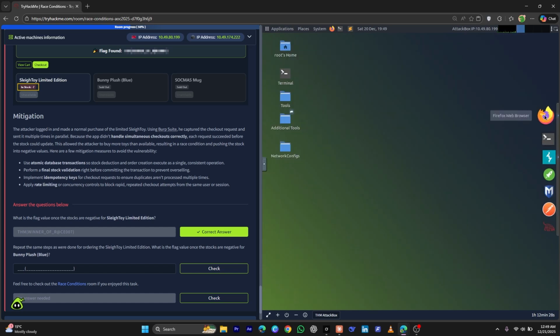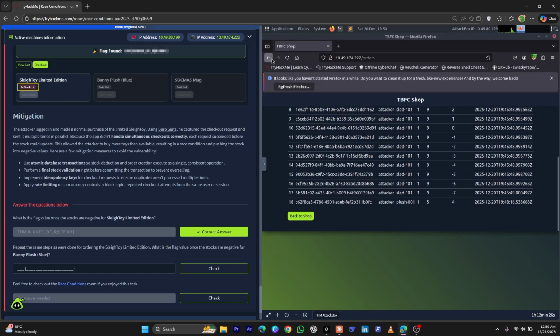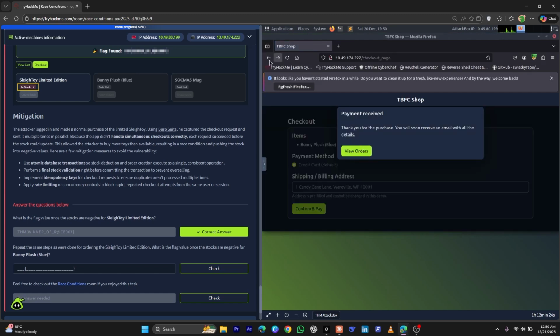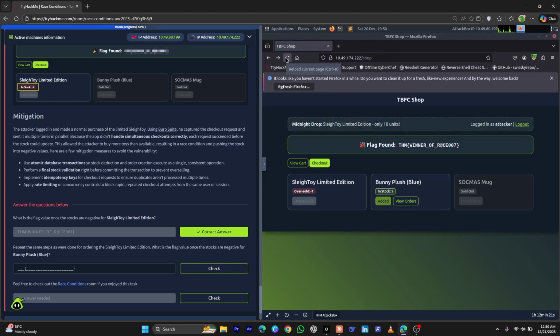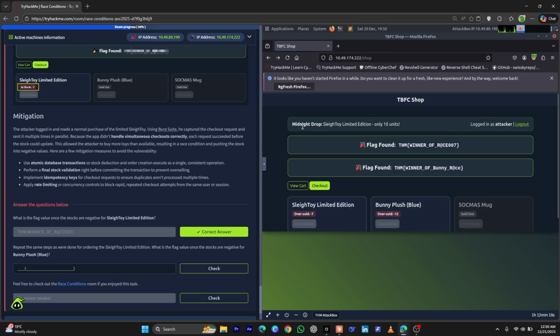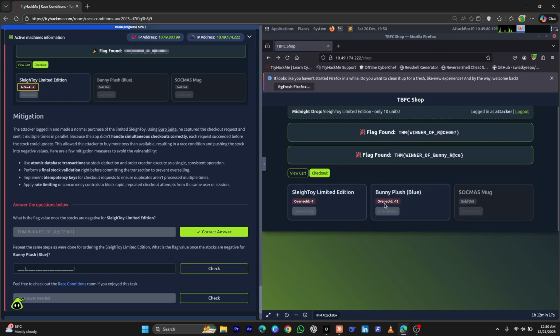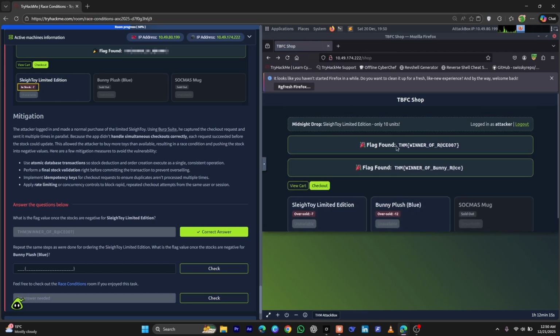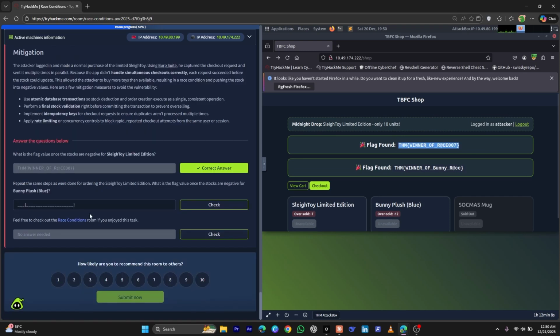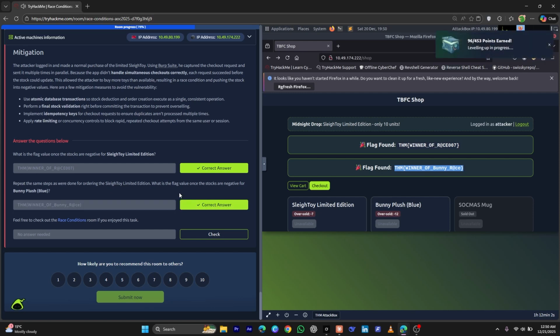Let's check out the website. Let's refresh the website, and as you can see, this is also oversold, and we have also got our flag. Let's copy this and paste it here. See, that was also the correct one.